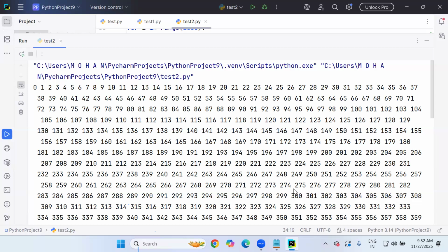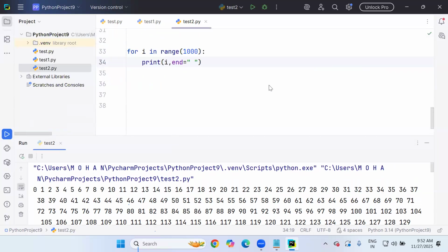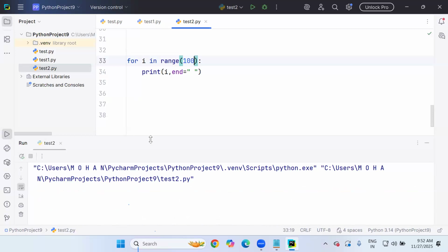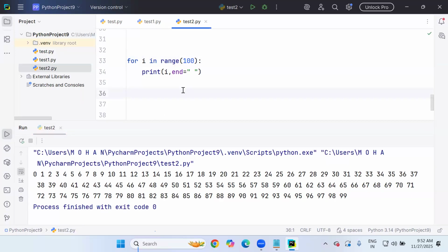So it will be good. You can't scroll through many values. So that is the reason why we use the end attribute. Just for justification purposes, I have included this for loop, and don't try to understand it at this moment. For loop discussion will be there in our upcoming session.